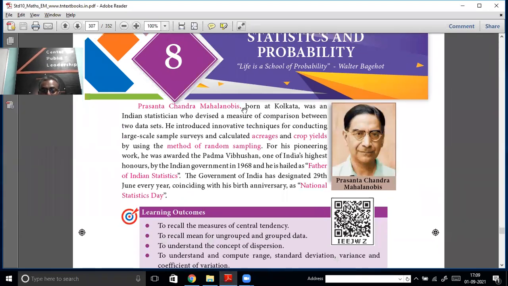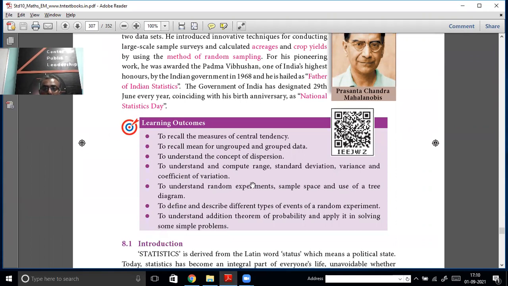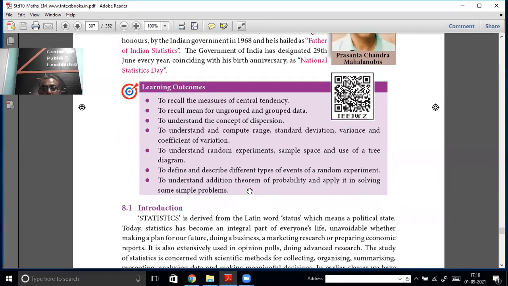This guy, Mahalanobis. You have studied in your social science that Nehru had the Planning Commission. When India got independence, Nehru formed the Planning Commission. In that Planning Commission, Mahalanobis was a very good statistician. The government of India has designated 29th June every year, coinciding with his birth anniversary, as National Statistics Day. He was given the Padma Vibhushan also. So remember Mahalanobis, one of the greatest statisticians India has produced in post-independent India.